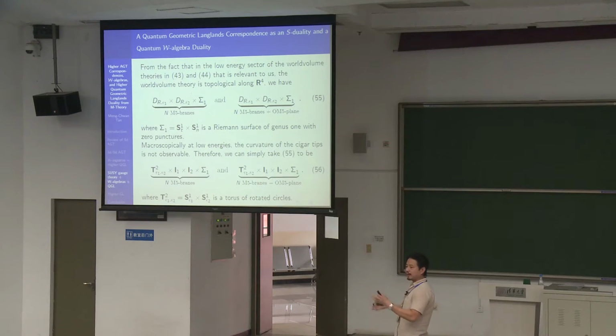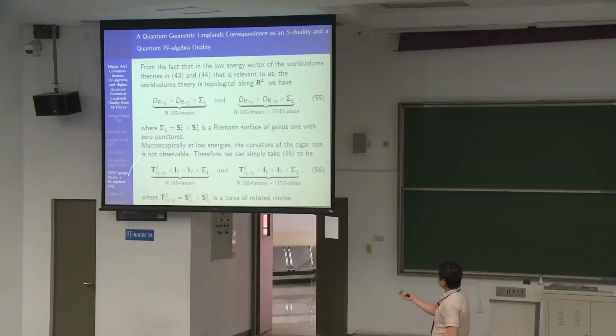So we replace the plane with a cigar metric, whereby the omega deformation is understood as a rotation of the circle in that cigar. But at low energies, at far distance, you don't see the tip of the cigar, and it can look just like a cylinder that is rotated. So there are two cylinders here, short cylinders, short because the excitations are localized near the tip of the cigar.